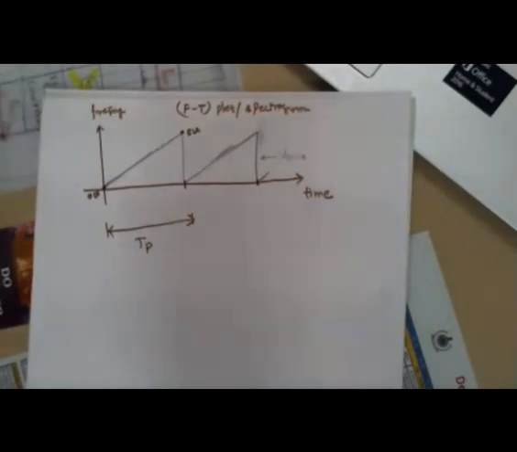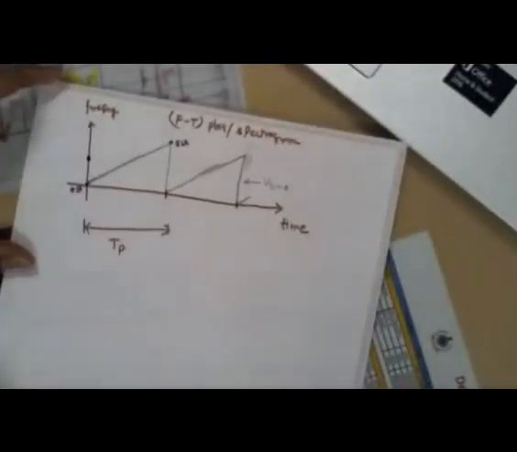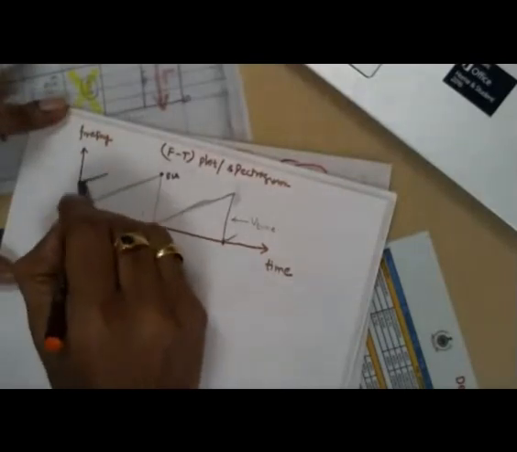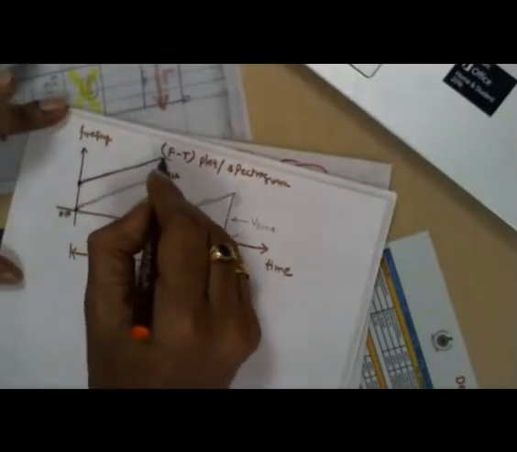Therefore, assume that there is one VCO. That VCO has 1 gigahertz bandwidth, and its operating voltage is 0 to 5 volts. That means 0 voltage is 5 gigahertz, and 5 volts means 6 gigahertz. Therefore, for 0 voltage it goes to 5 gigahertz, then the 5 gigahertz will go to 6 gigahertz in the same duration of time.